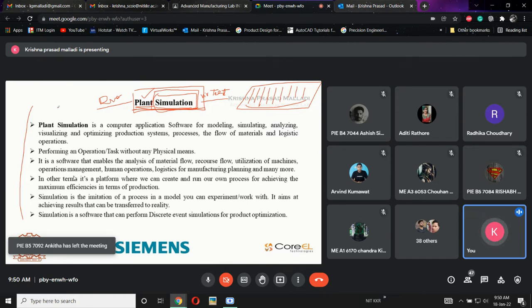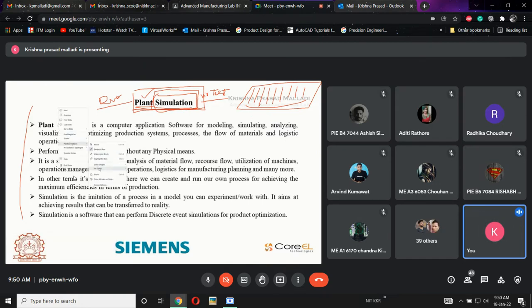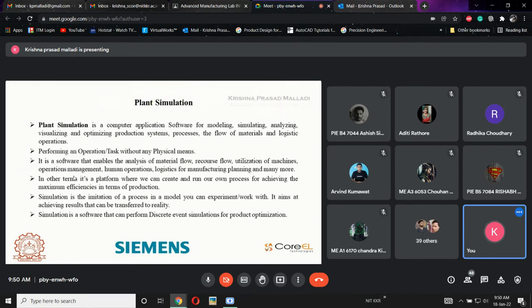Now I'm going to explain some definitions given by different companies. Plant simulation is a computer application software for modeling, simulating, analyzing, visualizing, and optimizing production systems, processes, flow of material, and logistic operations. Like I already told you, this is a virtual, computer-based application for modeling. I hope you know what modeling is.